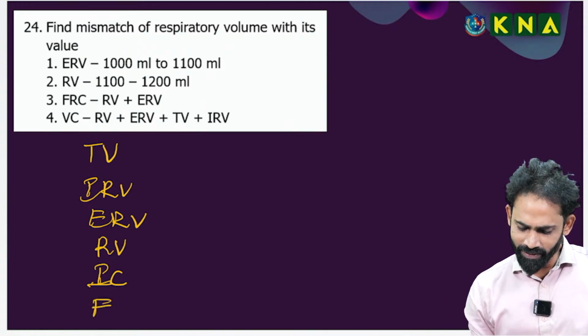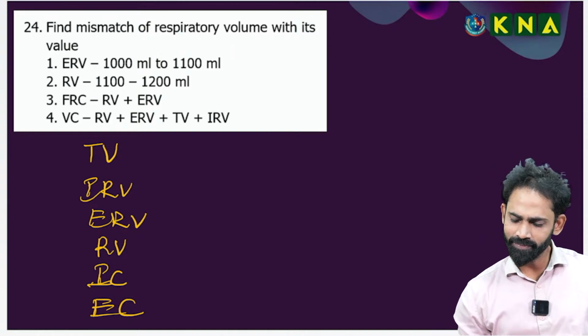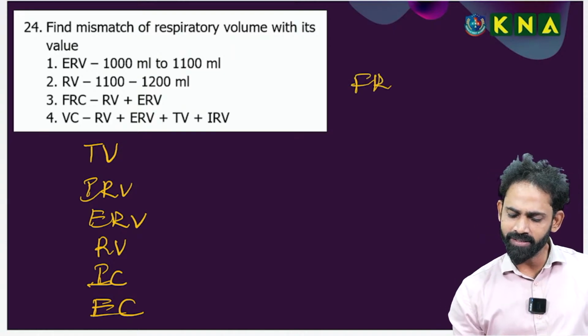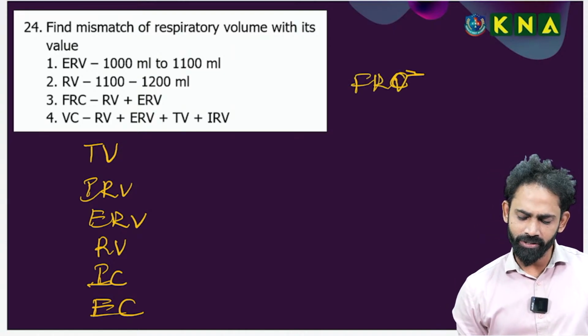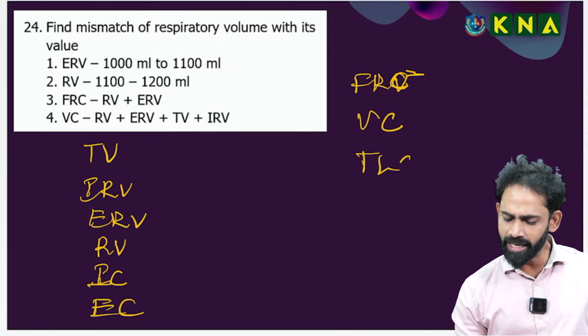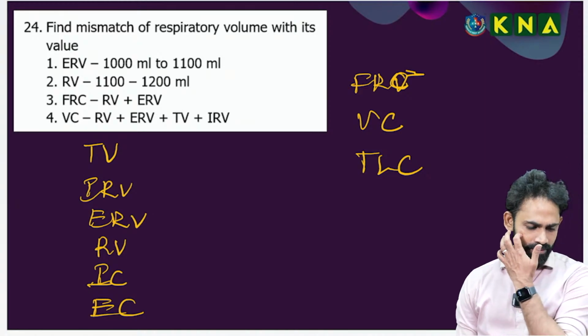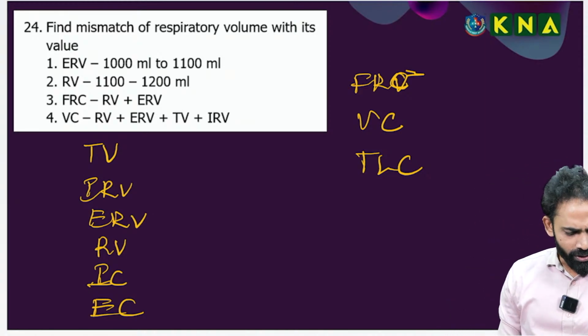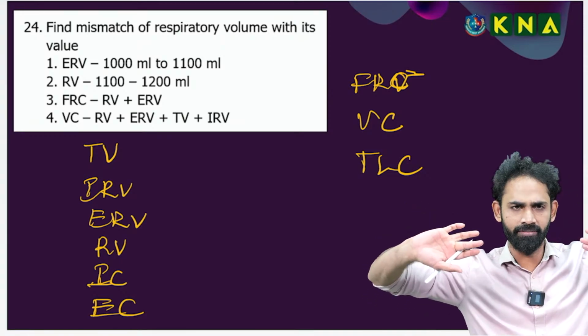Next one is expiratory capacity, functional residual capacity. Next one is vital capacity. Next one is total lung capacity. These are the volumes. Okay. Total capacity. That's okay. Answer is good.